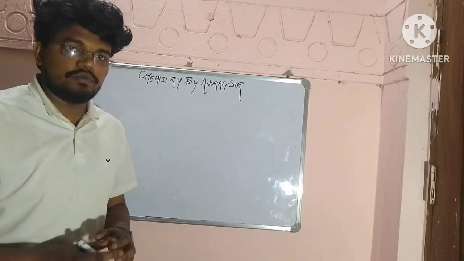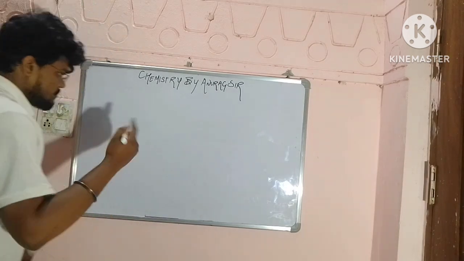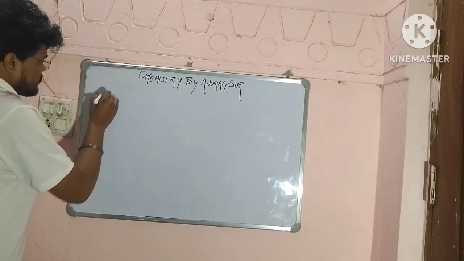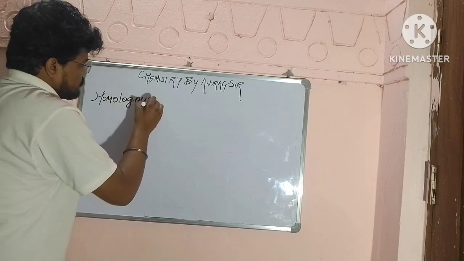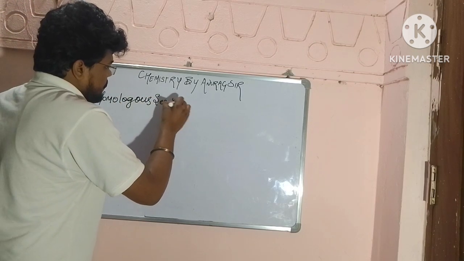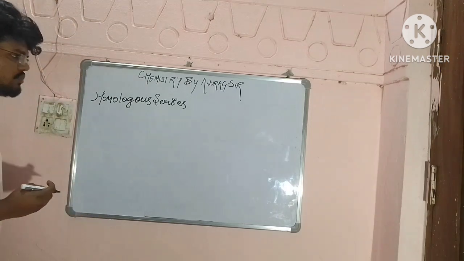So first of all we will move with the homologous series. Okay, so what is homologous series?